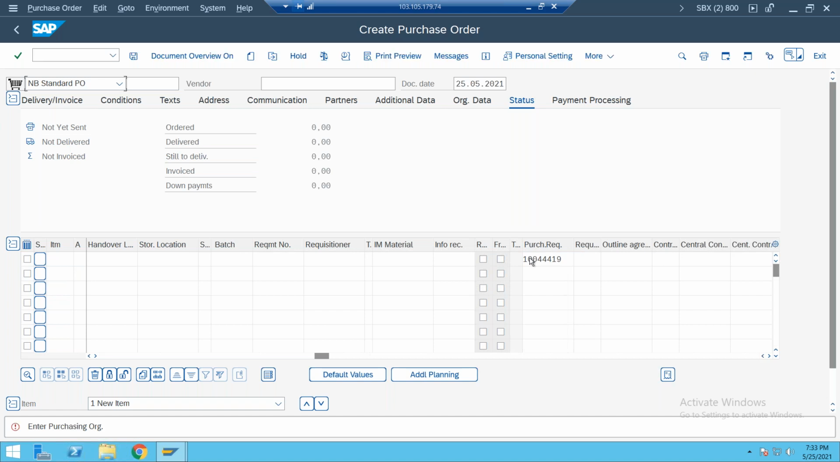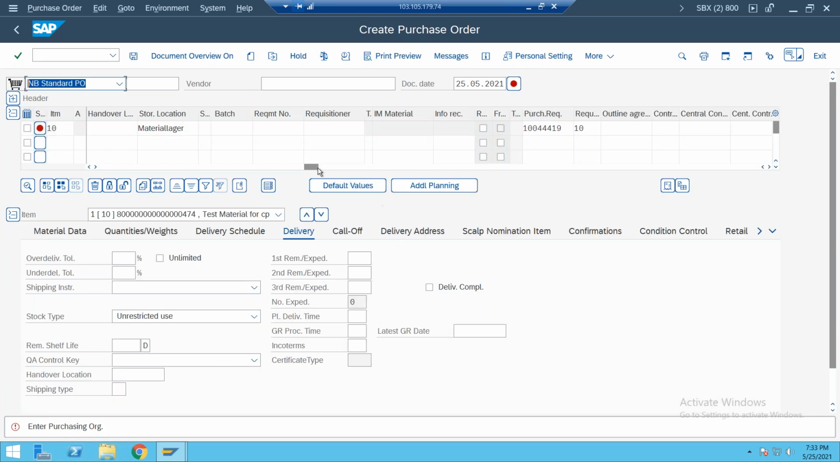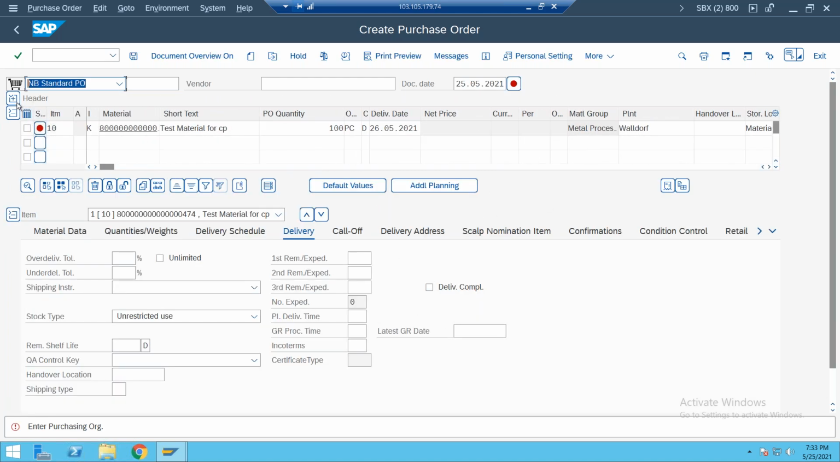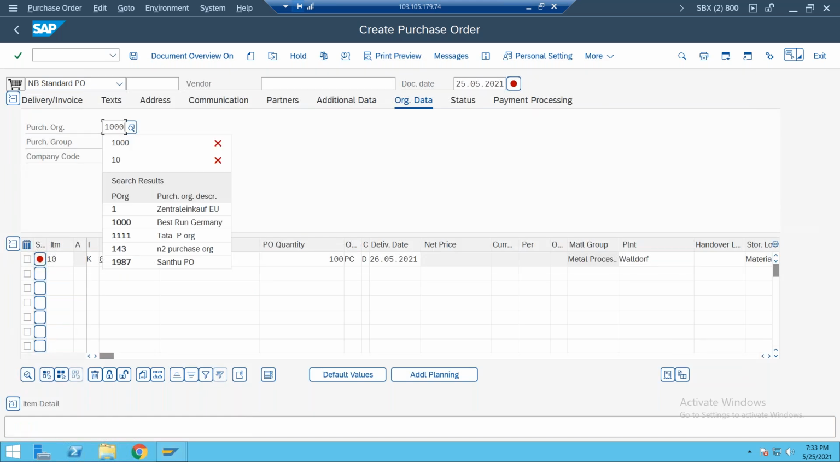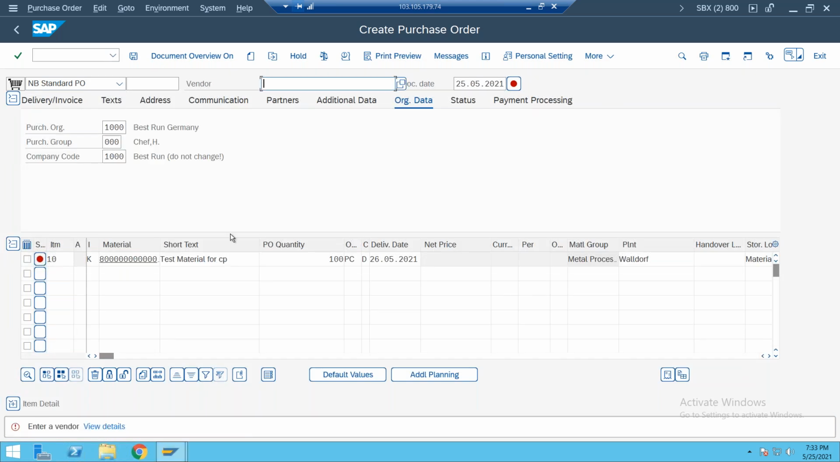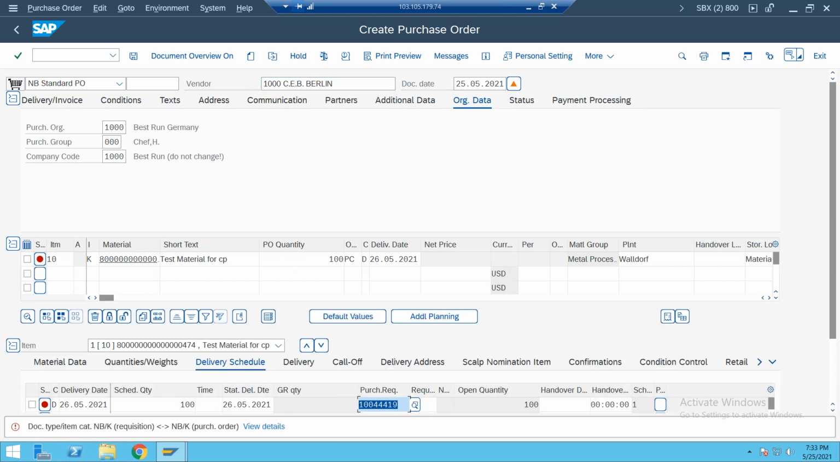Now the system will pick all the details here. Please observe. Enter the purchase organization in the header tab, and enter the vendor here. Through whichever vendor we created the info record, you need to enter the same vendor. Otherwise, suppose you created a consignment info record with some other vendor and here you mention another vendor, it is not going to work. That vendor must already be created in the info record.